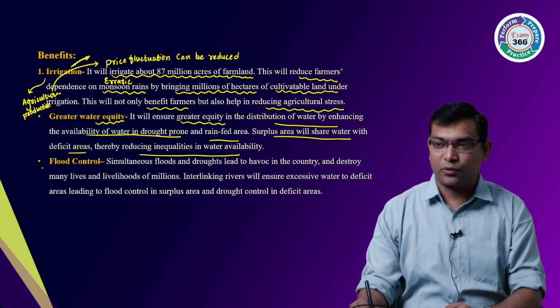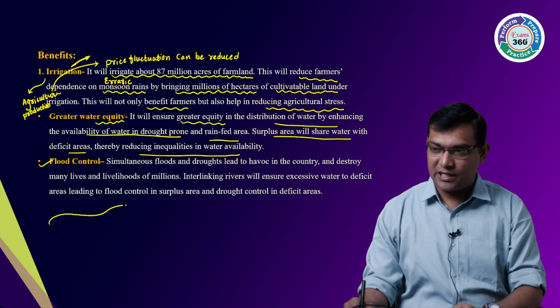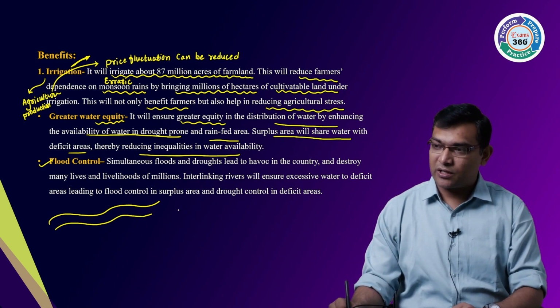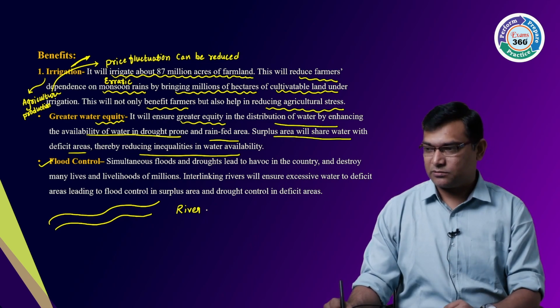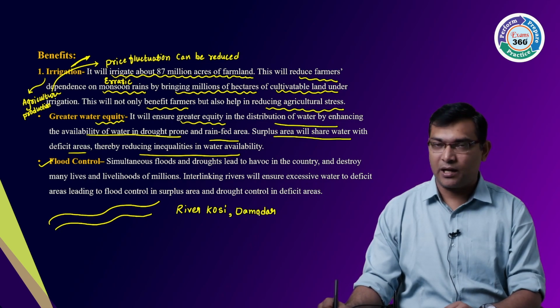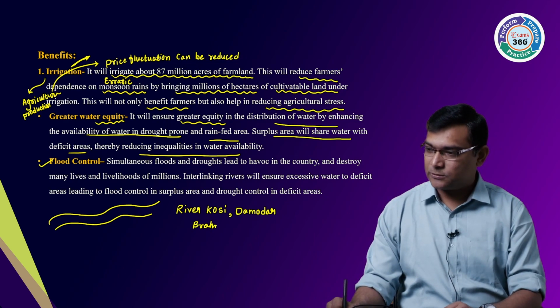Number 3, flood control. In the surplus areas, like your Kosi, river Narmada, river Damodar, the Sorrow of Bihar, the Sorrow of Bengal, then river Brahmaputra, all these are what?